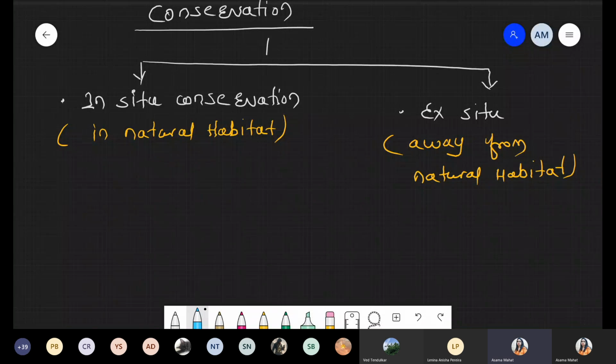Under in situ conservation, we'll first discuss the national park. First of all, we are talking about the first point, that is national park. Number two, sanctuaries.